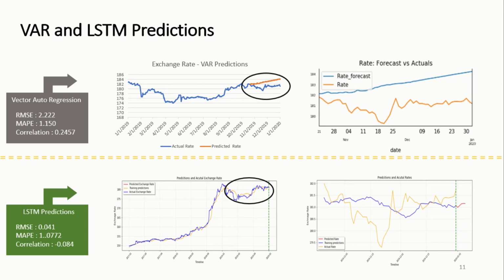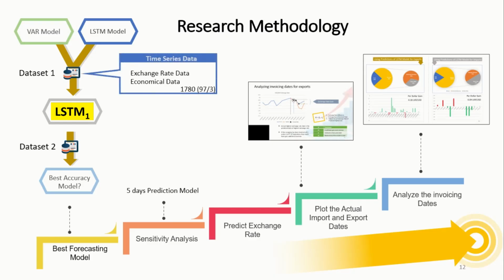Evaluation results also confirm this. But still this LSTM model prediction hasn't identified the fluctuations to a satisfactory level. But comparatively, the LSTM model is with better accuracy than the vector regression model. Here we found that the LSTM model is better.